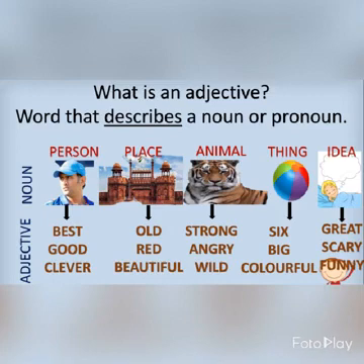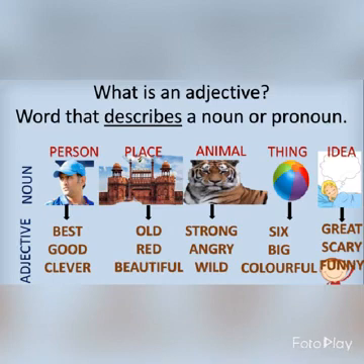Now the last one is about idea. Here a boy is sleeping and he is dreaming something. He is thinking about something. He is having a dream. So you can say that Ram had a scary dream, or Ram had a great dream, or Ram had a funny dream. So here the word dream is described by the words great, scary and funny, which shows what kind of dream the boy is seeing.